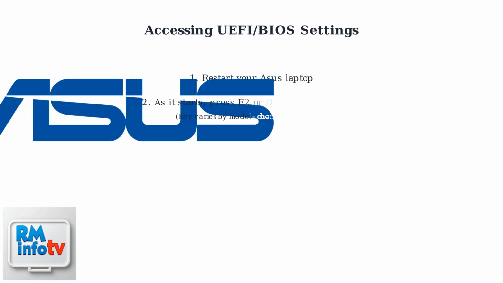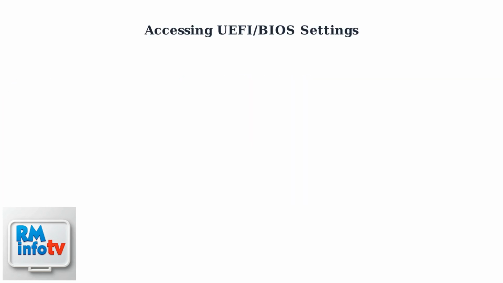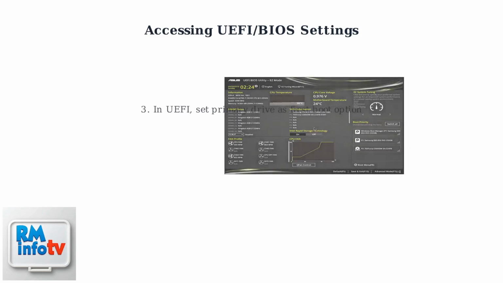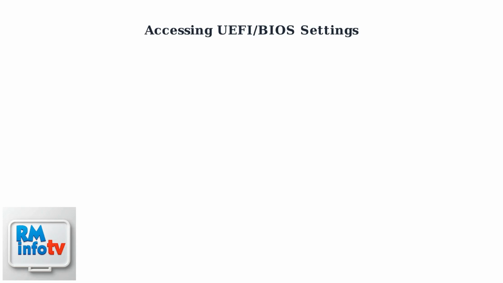To access UEFI or BIOS settings on your Asus laptop, first restart the computer. As it begins to start up, repeatedly press the F2 or Delete key to enter the BIOS setup. The exact key varies by model, so check your laptop's manual if needed. Once in the UEFI interface, navigate to the boot settings and ensure your primary drive, where Windows is installed, is listed as the first boot option. This ensures the system tries to boot from your Windows drive first.